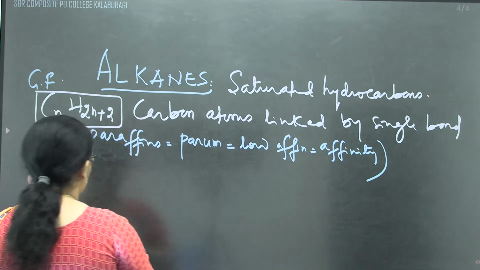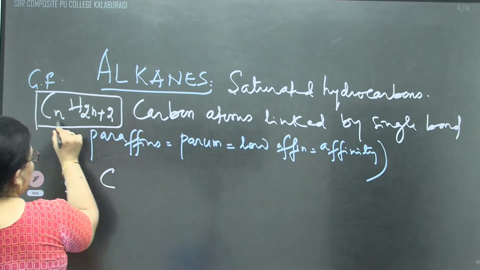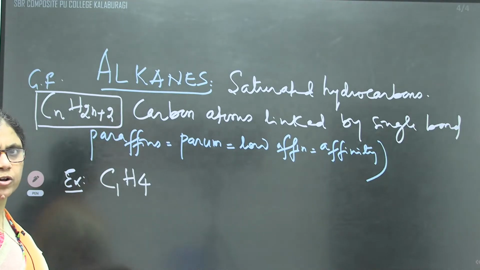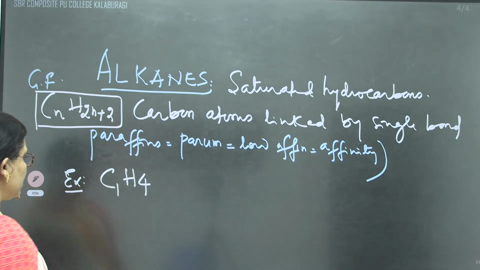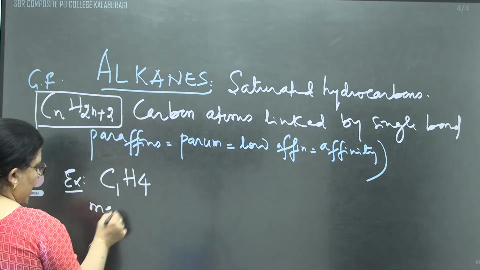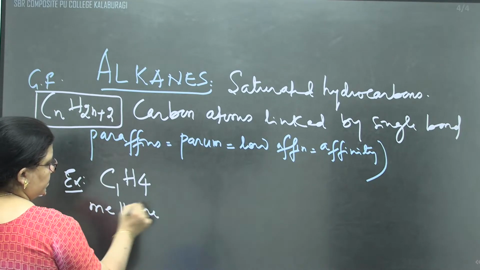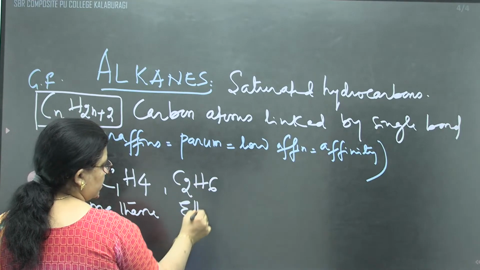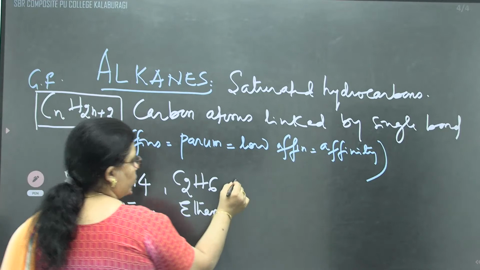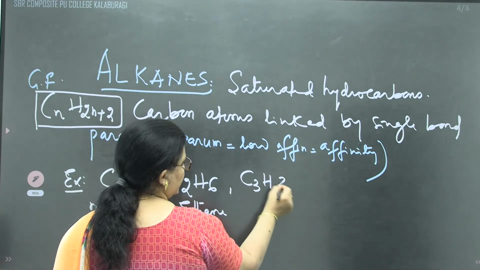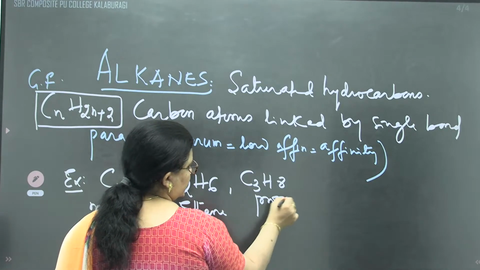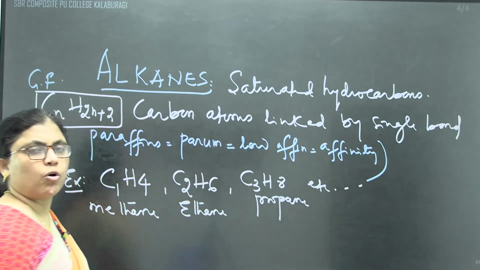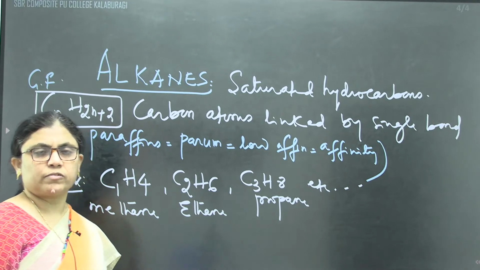For example, if I take 1 carbon atom, it is called methane. Once you practice writing the structures, nothing is difficult. In the same way, C2H6 is ethane, and C3H8 is propane, etc. We can write many examples where all the carbon atoms are linked by single bond.